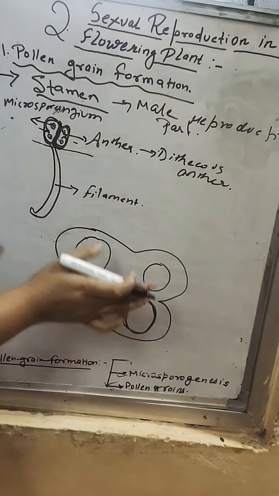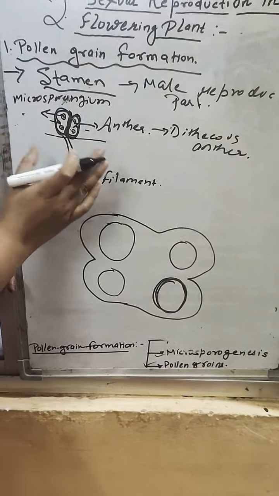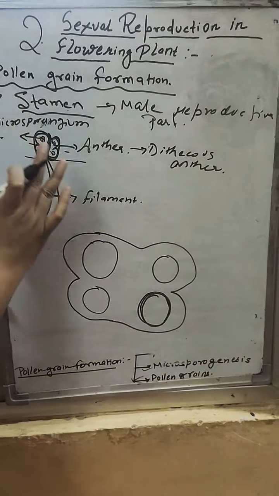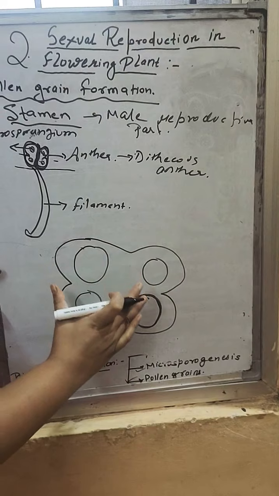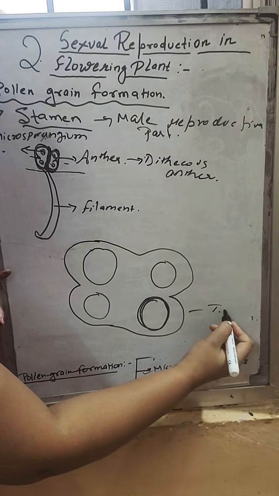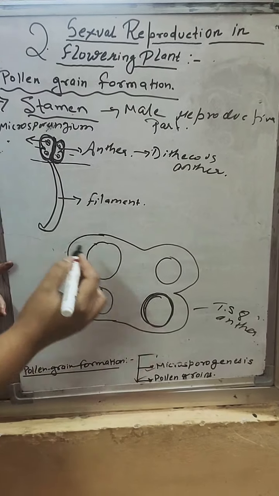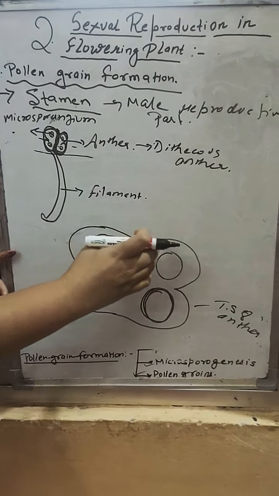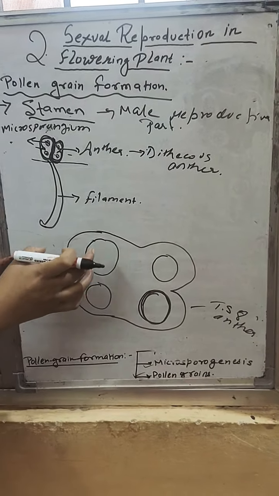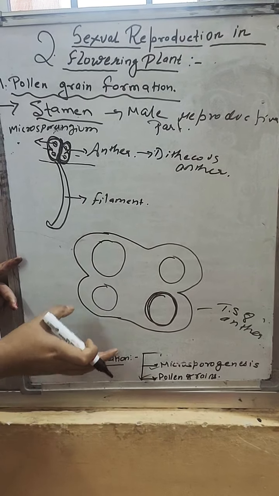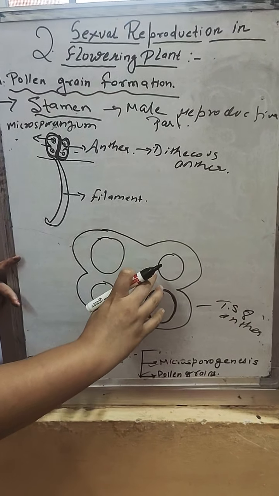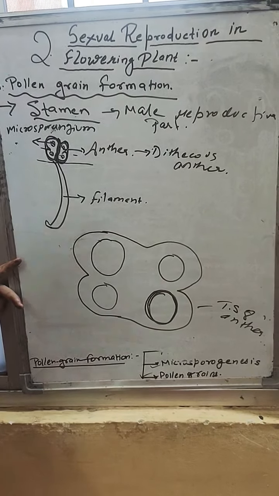You understood एंथर क्या है, मेल रिप्रोडक्टिव पार्ट है, ठीक है. अब हम इसका ट्रांसवर्स सेक्शन लिए, ये एंथर का ट्रांसवर्स सेक्शन है. This is a transverse section of anther. In the transverse section, what we have got? We have got the microsporangia which are present at the corners of the lobe. Now, each microsporangium is surrounded by many layers.